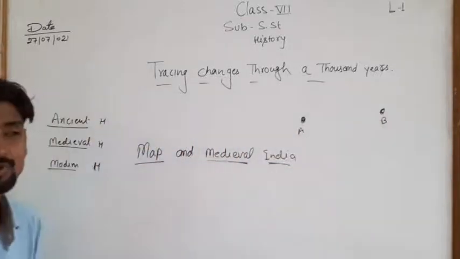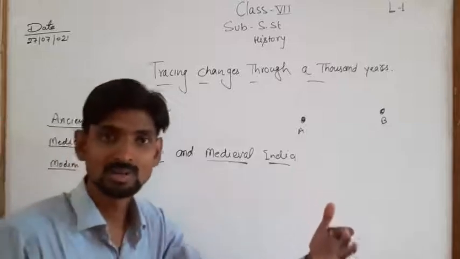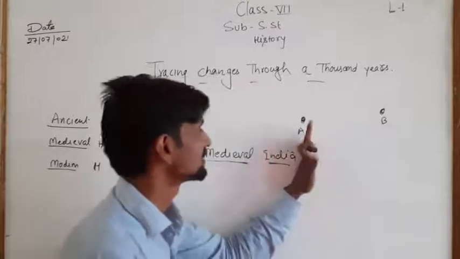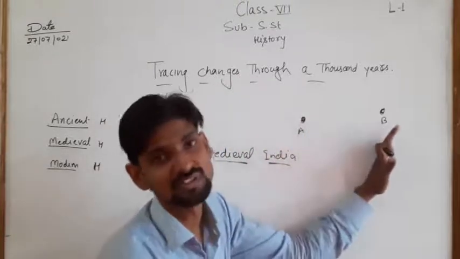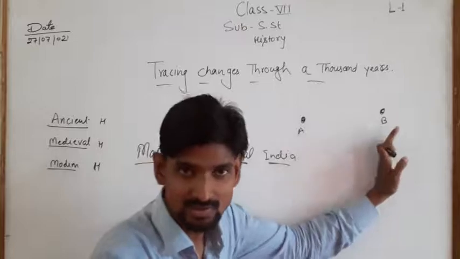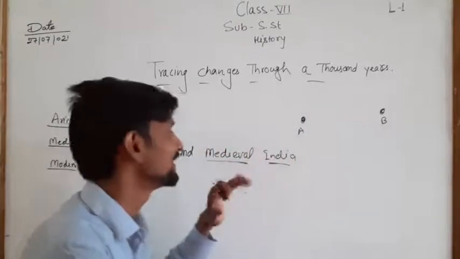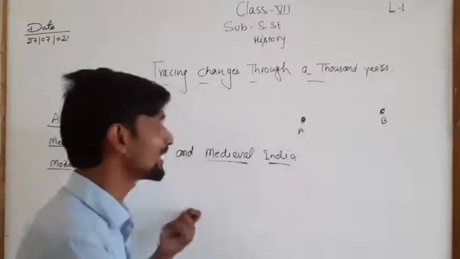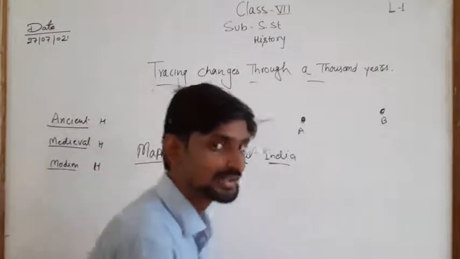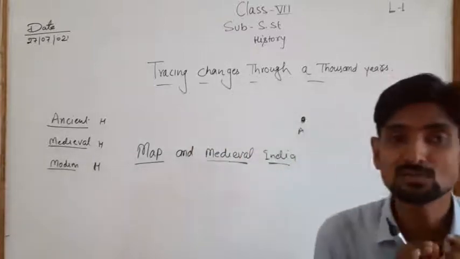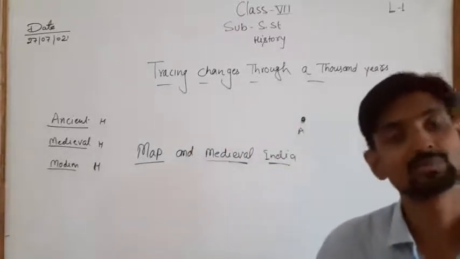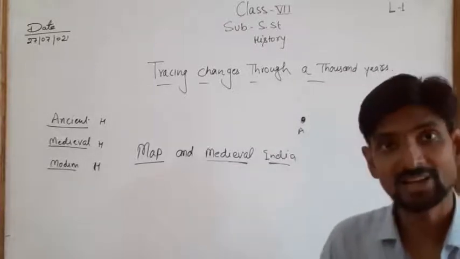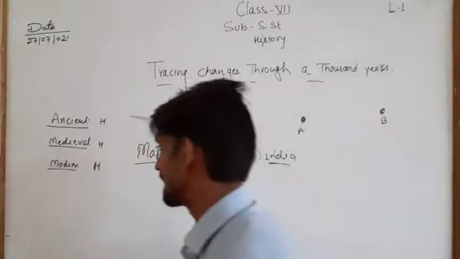So how can we reach B? Clear? We need some map or some direction to reach position A from position B, or location A to location B. Clear? That is why we can say we realize the need of map in medieval India, and in medieval India there was no concept in India to develop maps. Clear? So the contact of Arabian